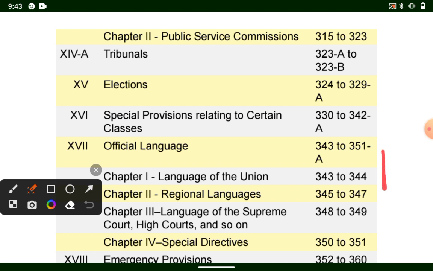This article is very important because India, that is Bharat, was prominently mentioned in the G20 summit, and from that point of view, the language-related articles all become important. And part 17 deals with this, remember that. Which schedule determines the languages? That is the 8th schedule, which we have already studied in the previous video.